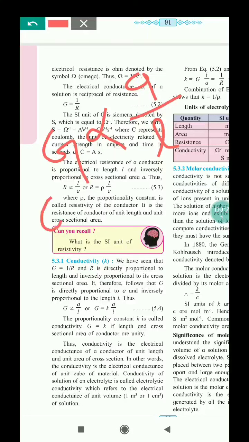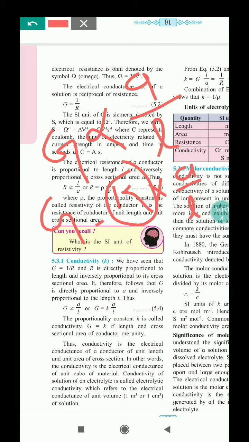So here G is equal to K into A upon L, where K is called the conductivity. Conductivity is the electrical conductance of a conductor of unit length and unit area of cross section. In other words, conductivity is the electrical conductance of a unit cube of material. The conductivity of a solution of an electrolyte is called electrolytic conductivity, which refers to the electrical conductance of unit volume, 1 meter cube or